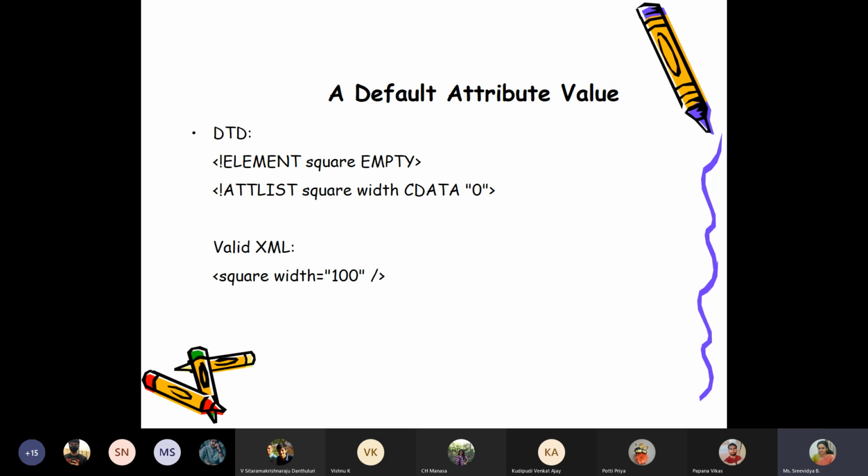So this is an example here. Square is the name of the tag and width is the attribute. Default value is 0. I can give any value with that. So if I'm not giving anything, 0 will be considered. If I'm giving a value, that value will be considered.